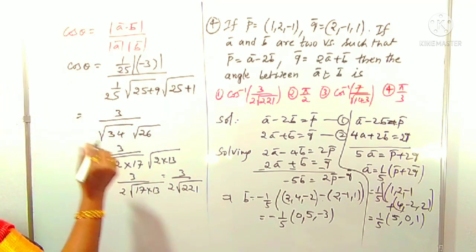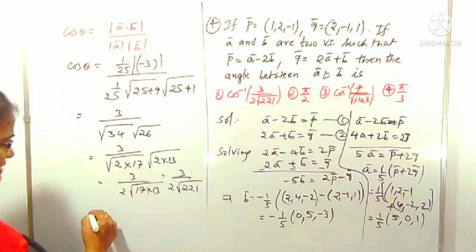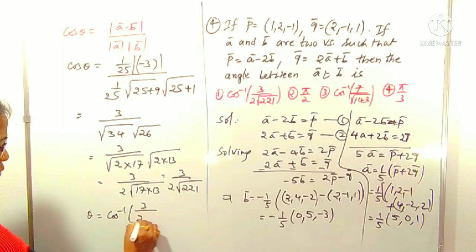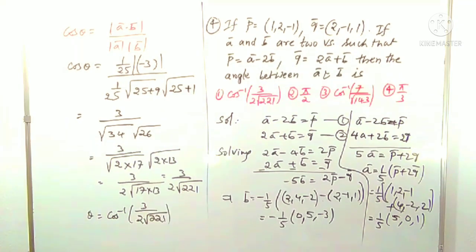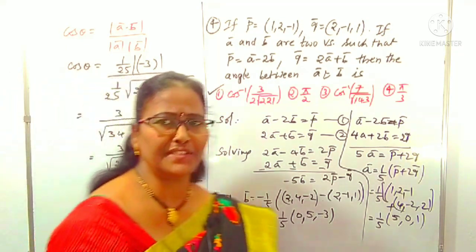This is cos theta equals 3 by 2 root 221, where theta is the angle between A and B. Now from this, what is theta? Theta is cos inverse of 3 by 2 root 221. Yes, theta is cos inverse 3 by 2 root 221 we got. That is clearly which option? Yes, that is clearly the first option, right? We can go forward to some more questions.